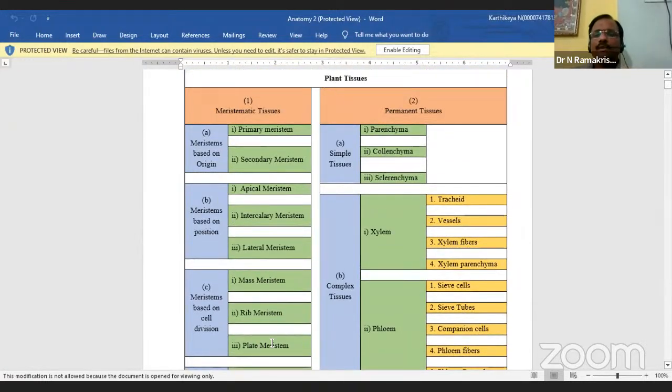One of them is the meristematic tissue, which we have now completed. These meristematic tissues are classified as primary or secondary meristems, and by position as apical, intercalary, and lateral meristems. The third is the mass, rib, and plate meristem. So these are all the sections of meristems.